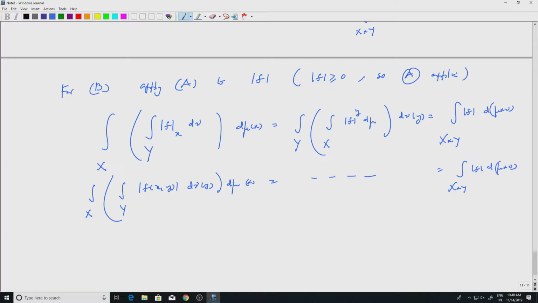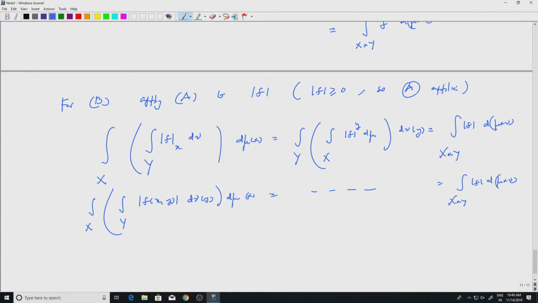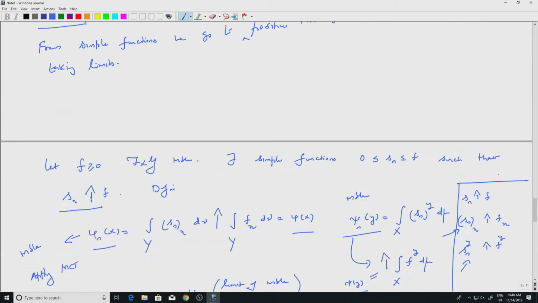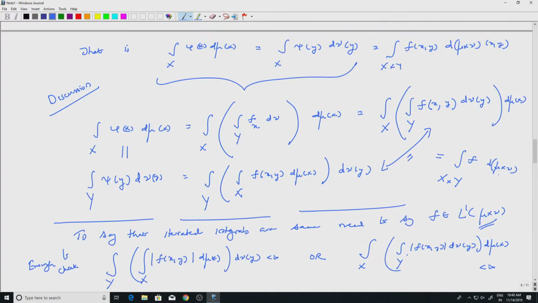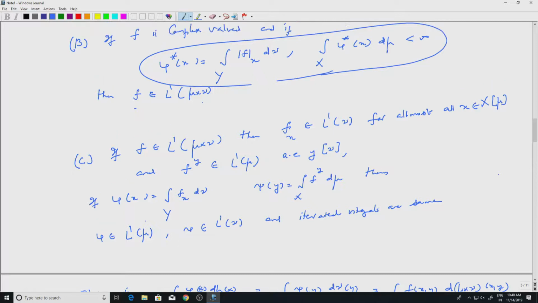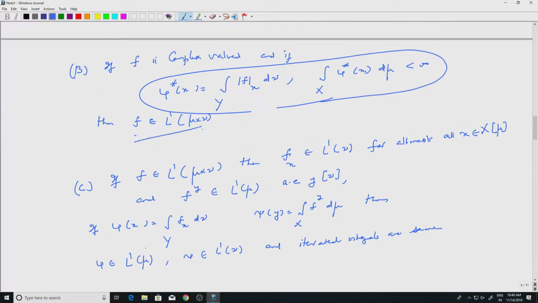I am not writing the whole detail. That's all the second statement is. That's the interesting part of the theorem, because you can always take mod f and then apply iterated integrals and see if it is finite. If any of the iterated integrals of mod f is finite, then f will be in L1 of the product space.